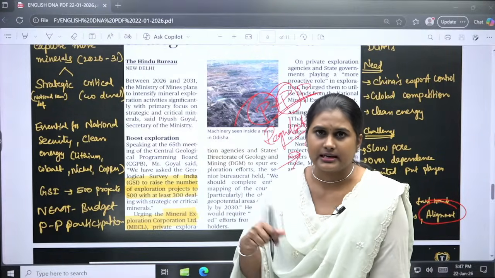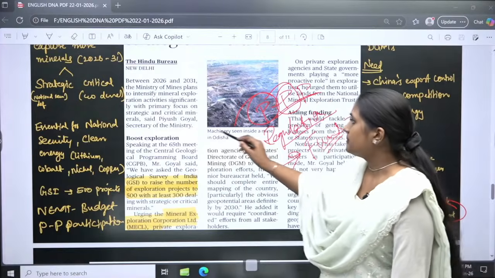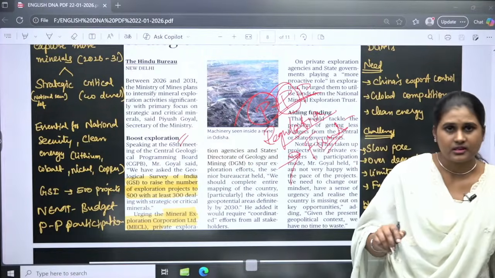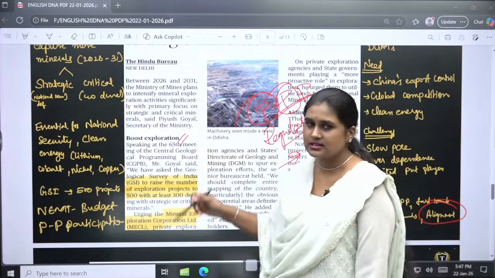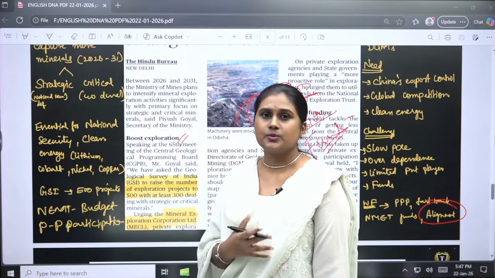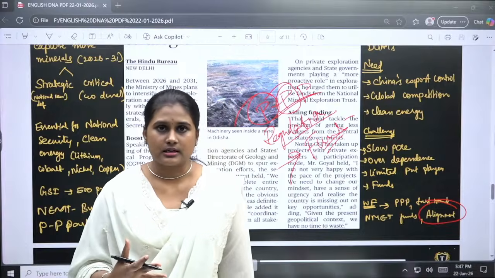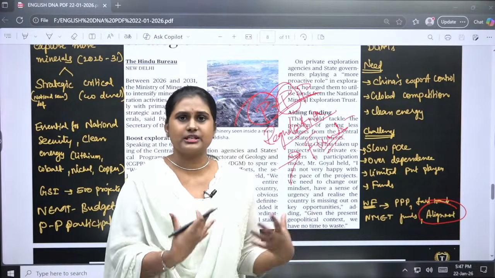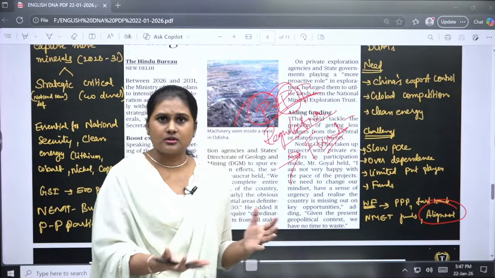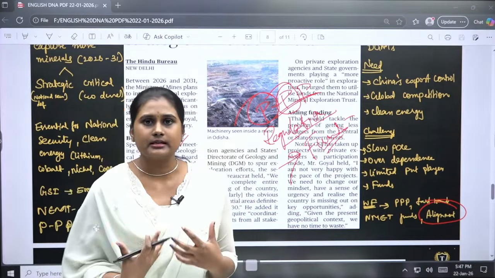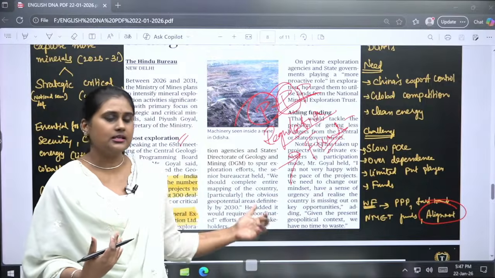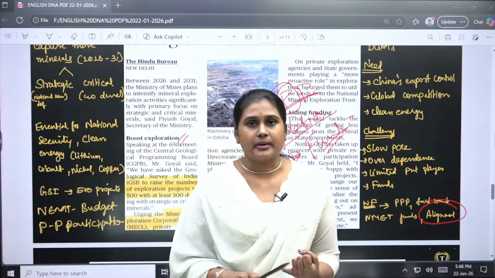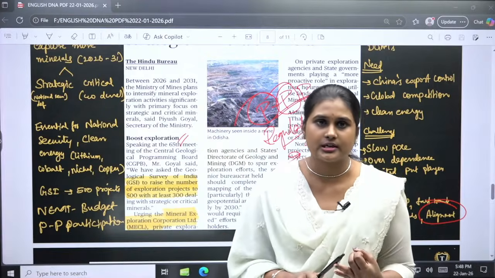From there we can purchase these critical minerals. We can also go with African countries for a win-win situation. We will give them the technology and employment opportunities, and in return we will get these minerals. These win-win alignments can also be done with Japan and with Australia.